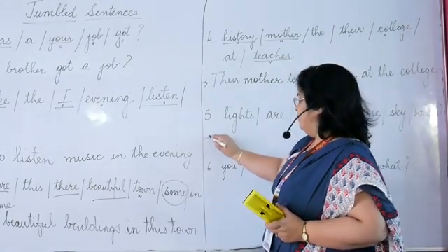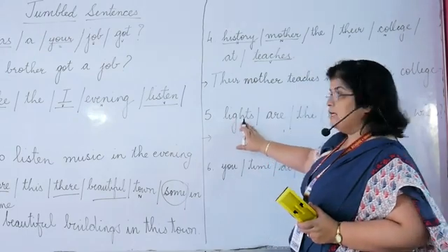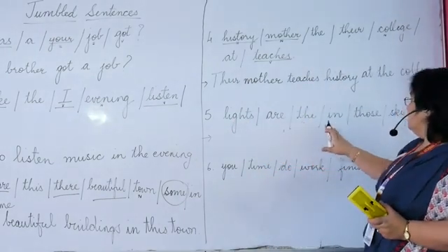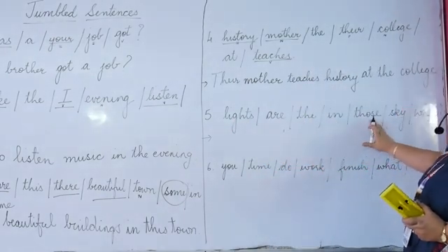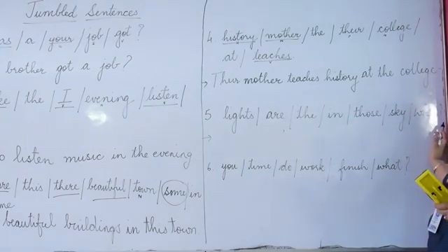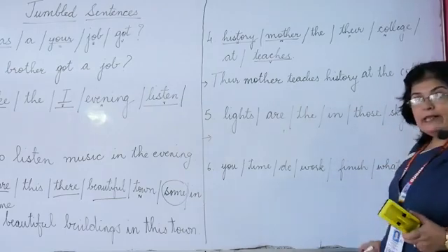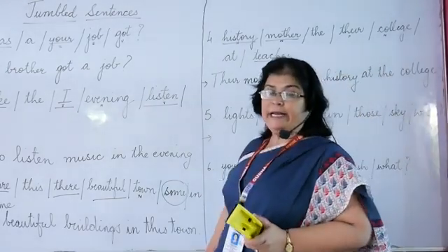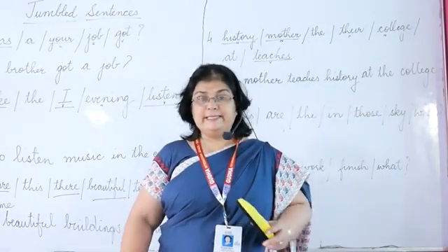Next, fifth sentence. Lights are the, in, those, sky, what? And there is a question mark here. So when there is a question mark, as I said, it has to be an interrogative sentence.